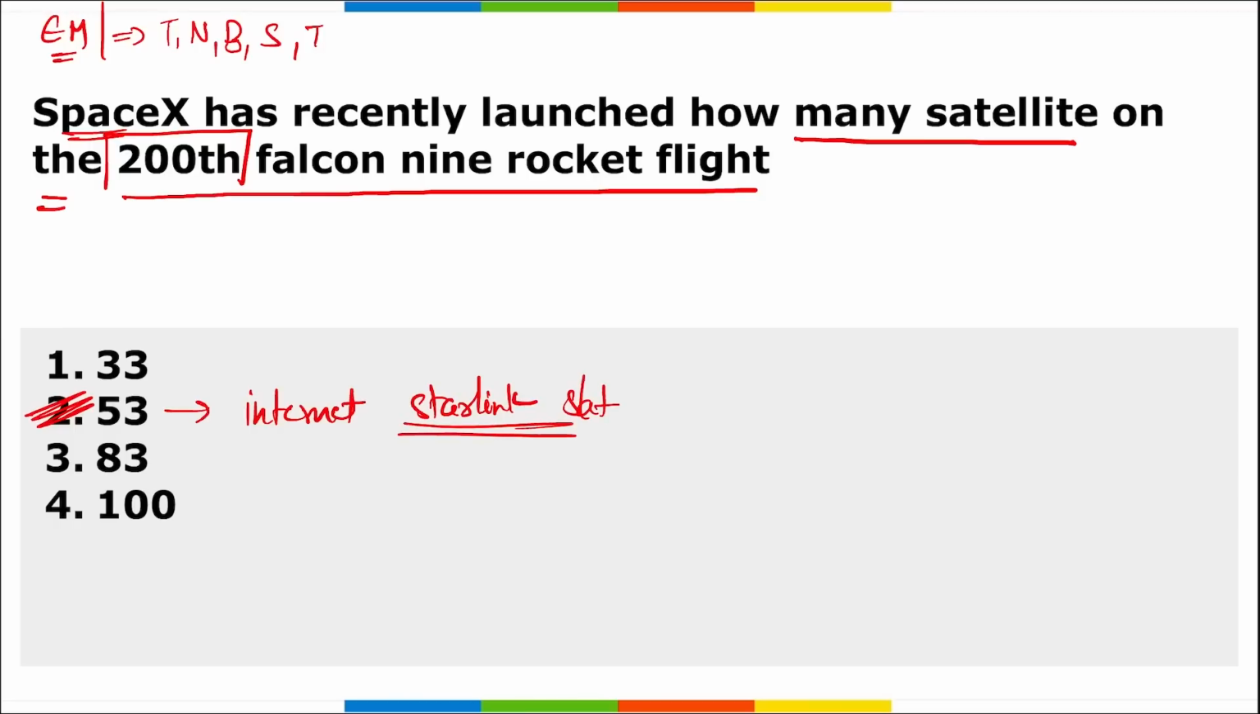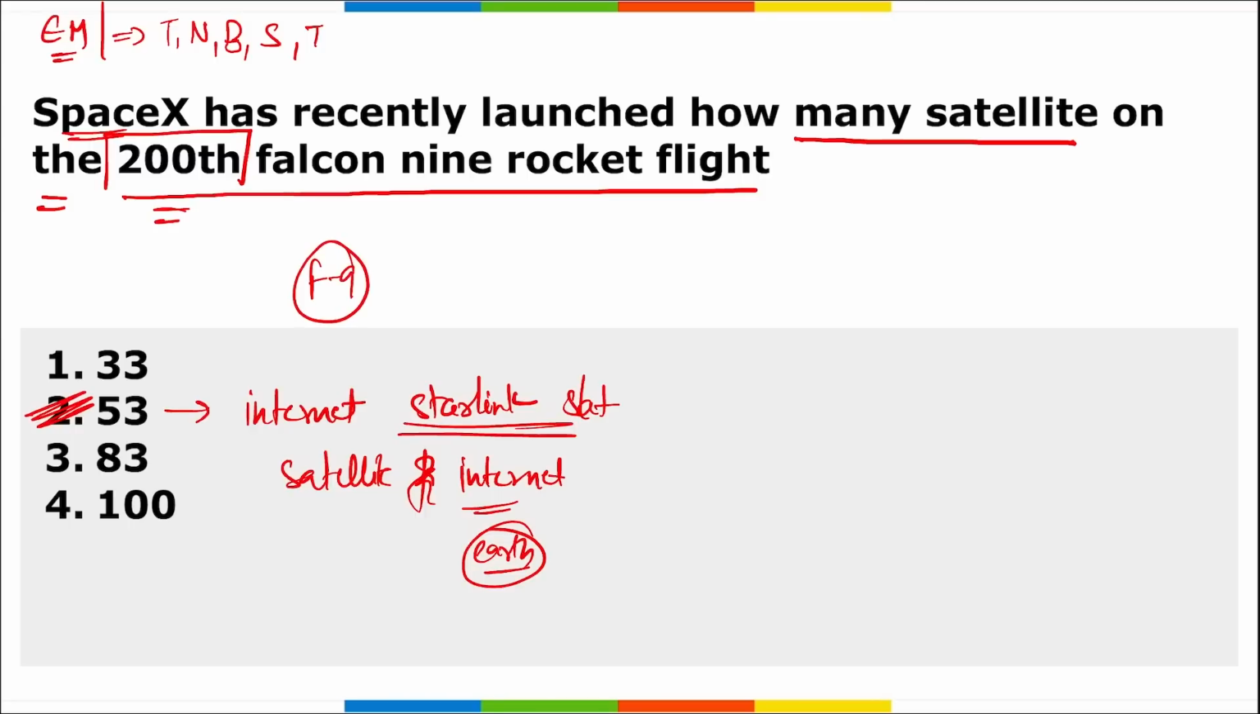All right, and we know what these Starlink satellites are. Basically, Starlink is a company that is establishing a constellation around the earth that will be providing internet, or we can say satellite internet, even in the remote areas of the earth. And in order to complete that, these multiple satellites are being launched, and now recently it was 53 satellites launched during the 200th Falcon 9 rocket flight. They were launched from the Kennedy Space Center in Florida, USA.